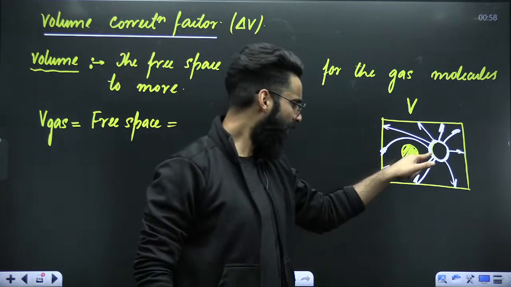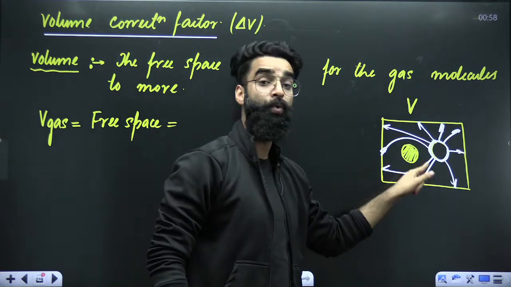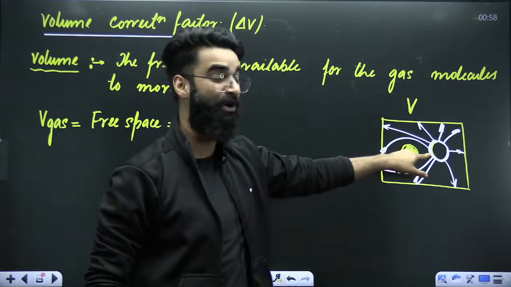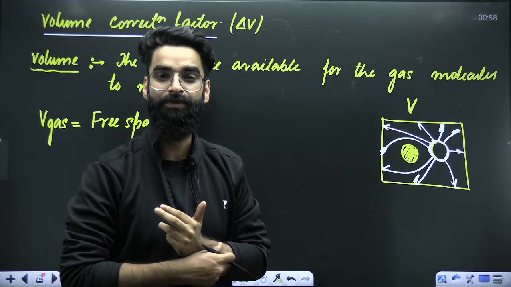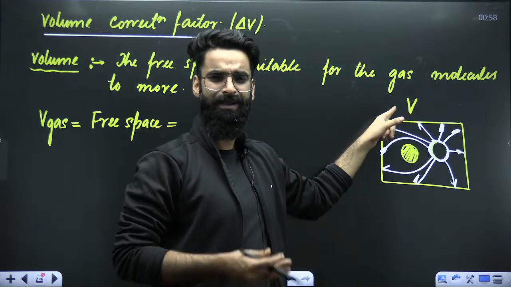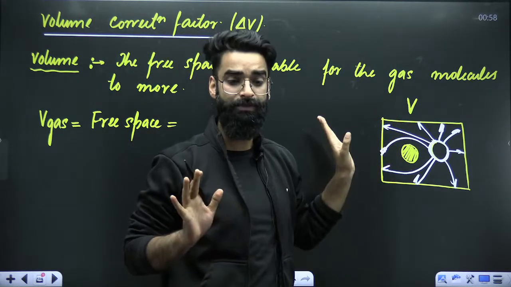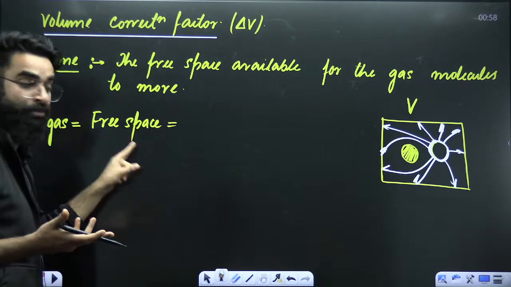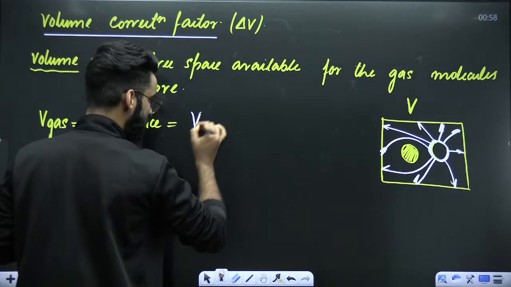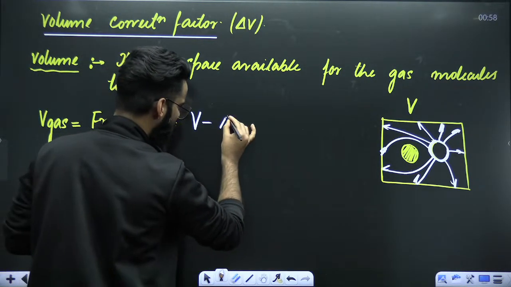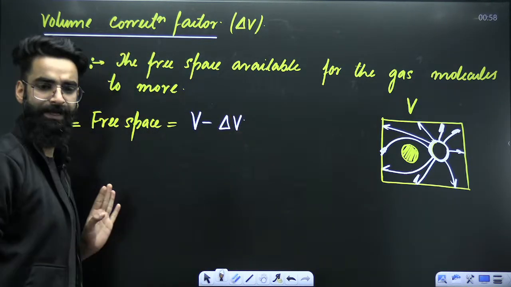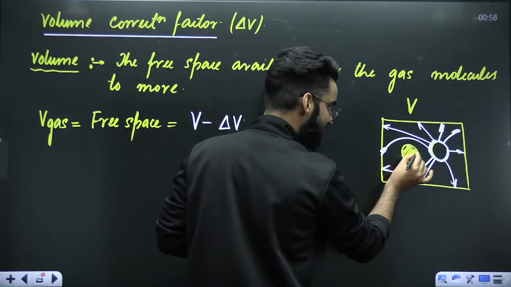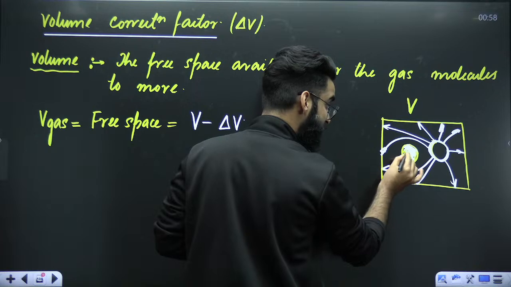So if I ask you, what is the free space available for the molecule to move? Is it the whole volume of the container? No, it is not the whole volume of the container which is the free space available to move. It is the volume of container minus something, excluding some volume, right? So free space available for the gas to move is what you call the volume of gas. It is equal to volume of the container minus one term which you need to subtract. And why does this term come? Because of the actual volume of the real gas molecule, which cannot be neglected.